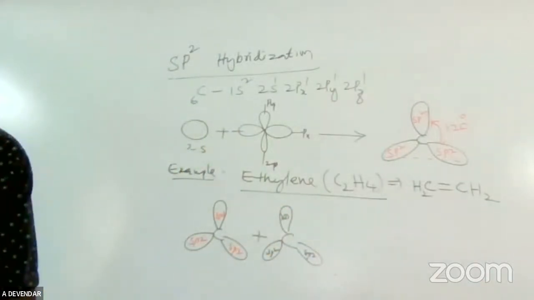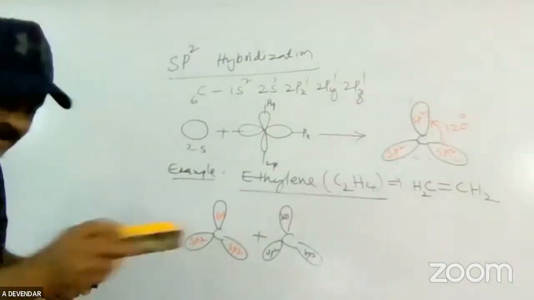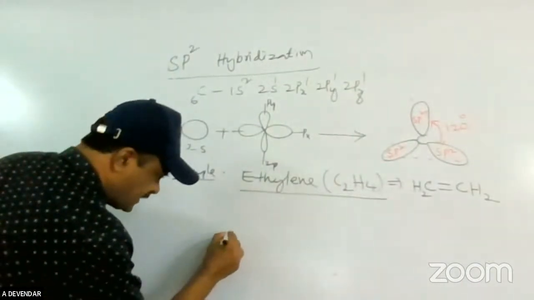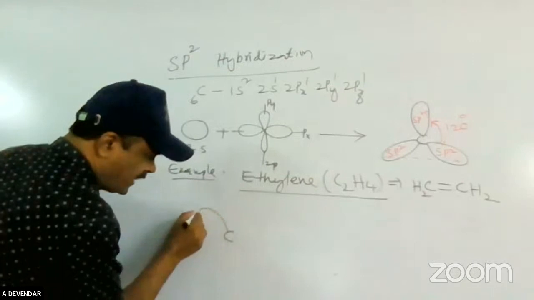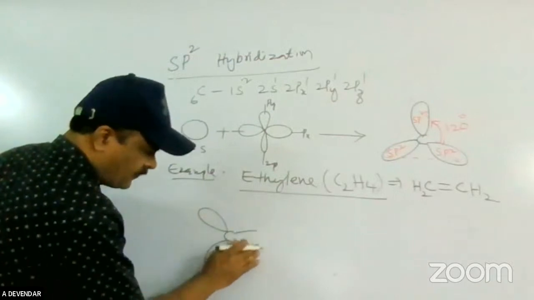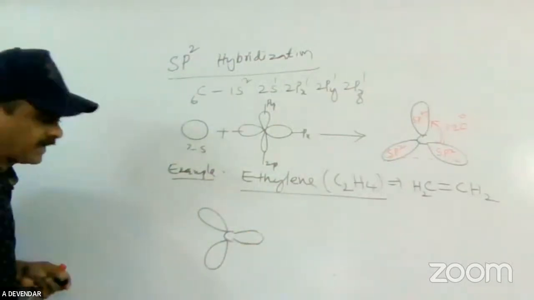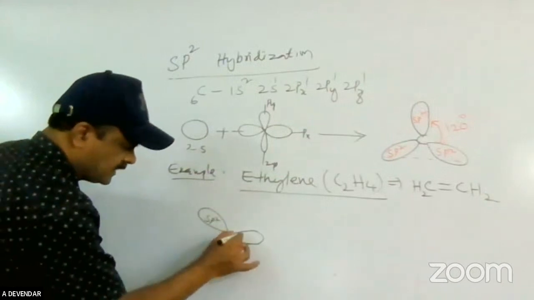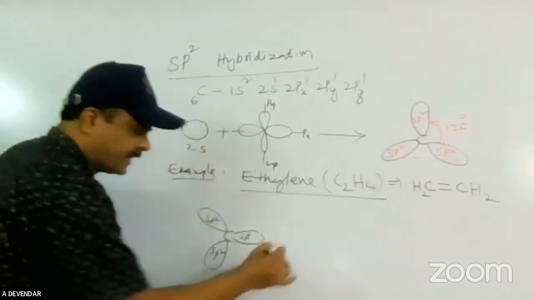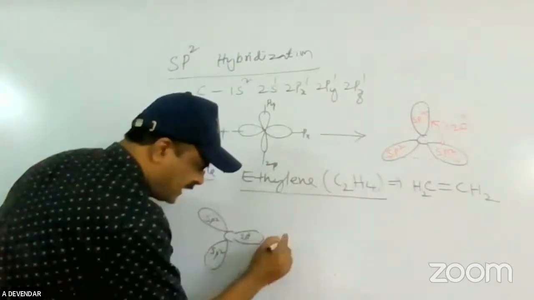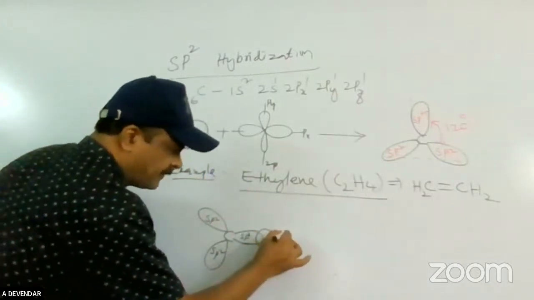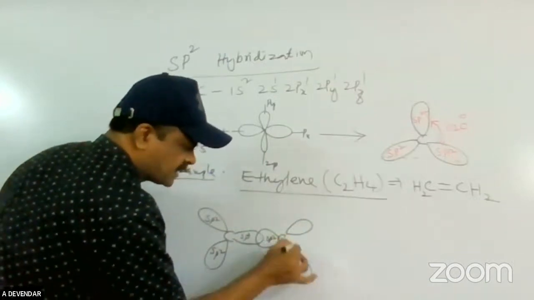There is overlapping that takes place. How does the overlapping take place? I will write it in one form. This is the carbon atom, with one sp2, another sp2, another sp2. This is sp2, sp2, sp2. Next to it is the next carbon atom, and this is also sp2 of this carbon atom.